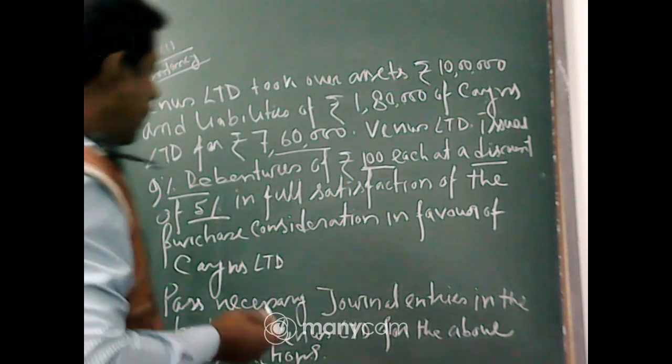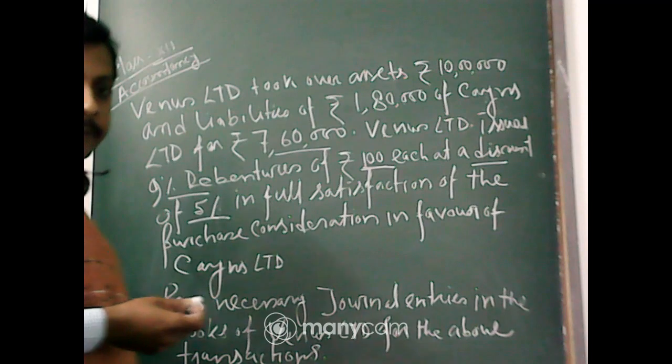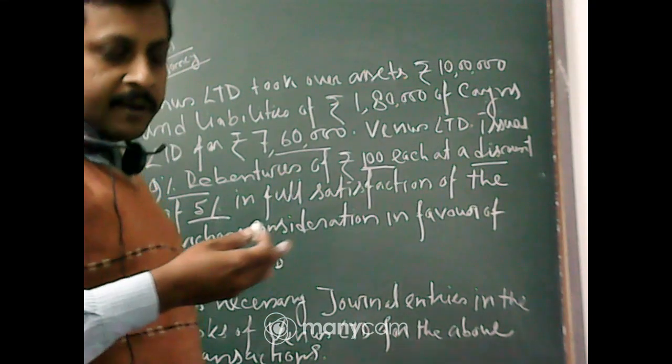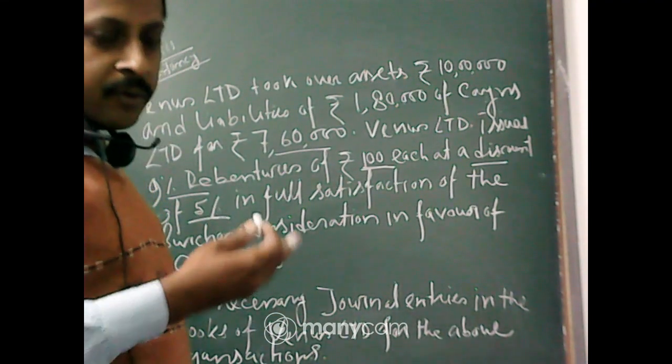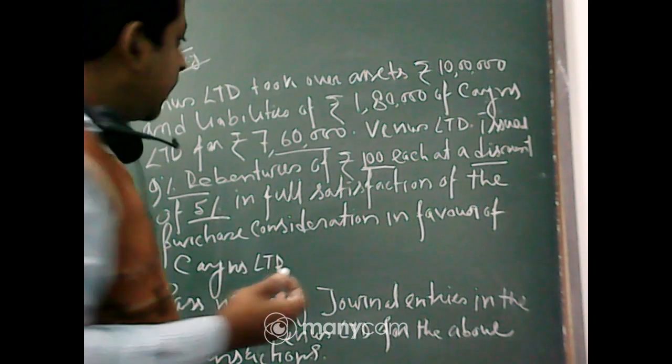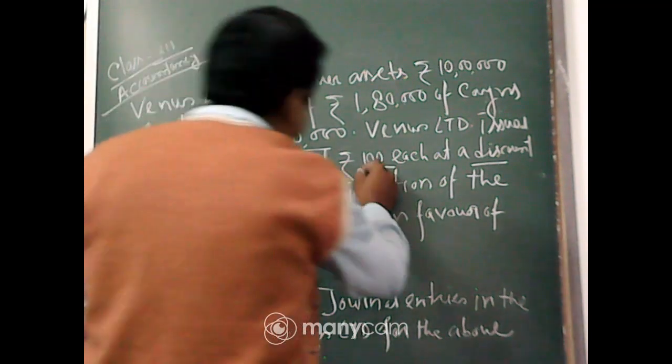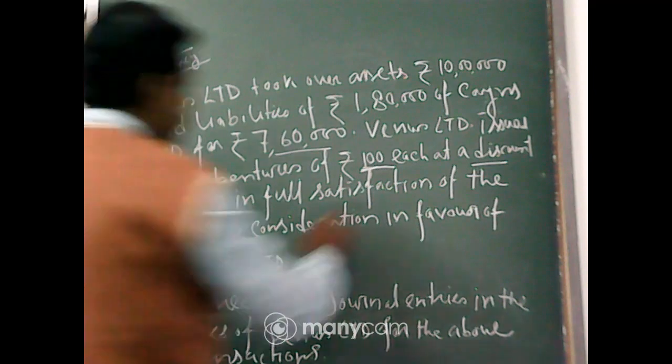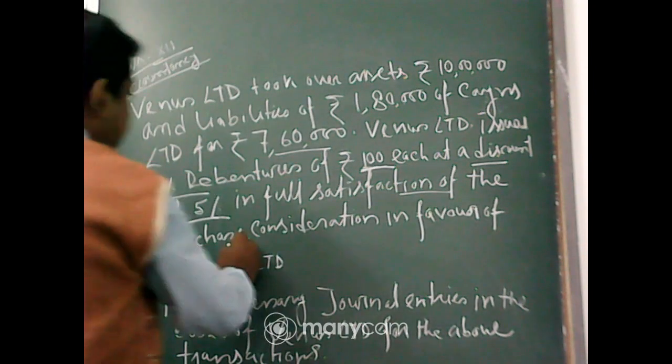That will be 95, because the price of the debenture they issued will be 5 rupees less than the nominal value, in full satisfaction of the purchase consideration.